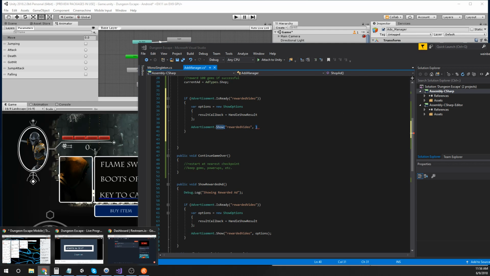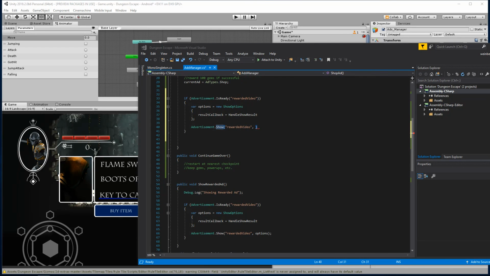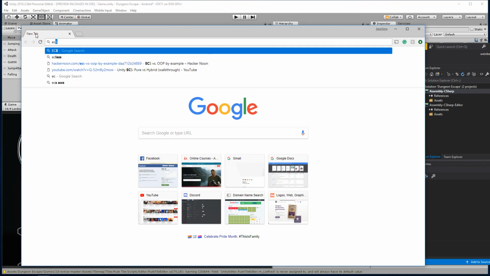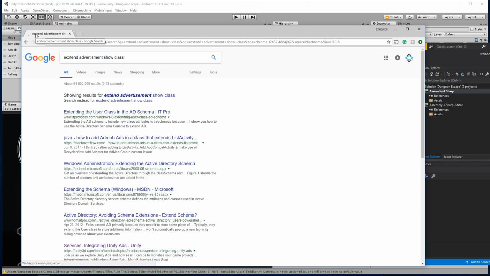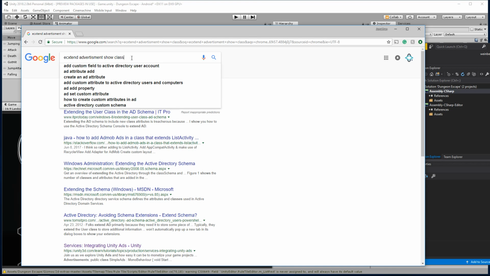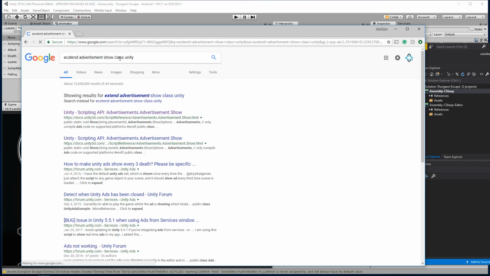All right, let me check something. Let's see if we can extend the advertisement show class. How to make Unity Ads show every 3 deaths.